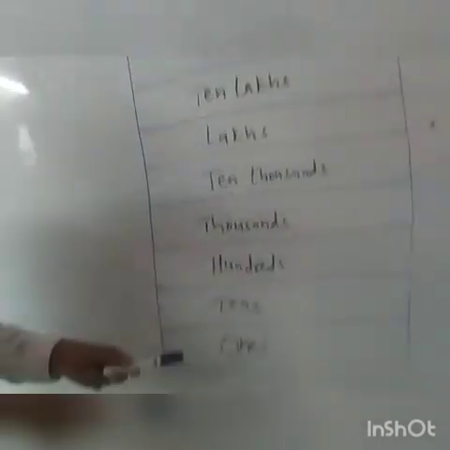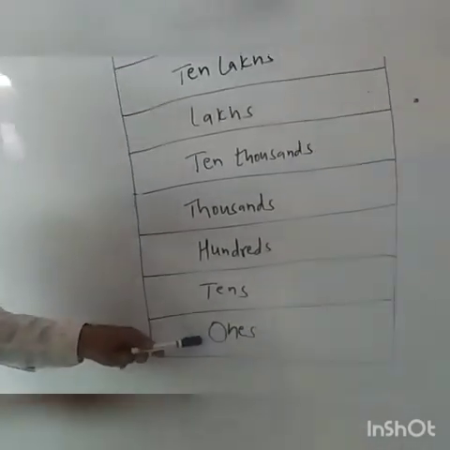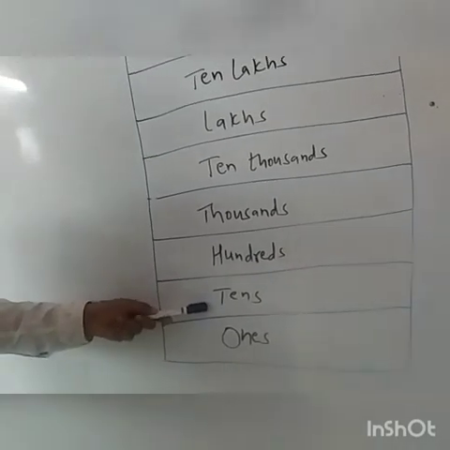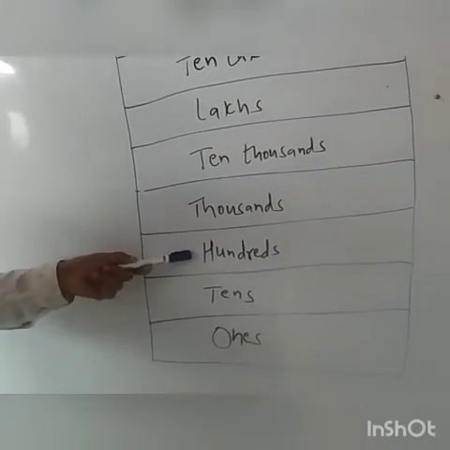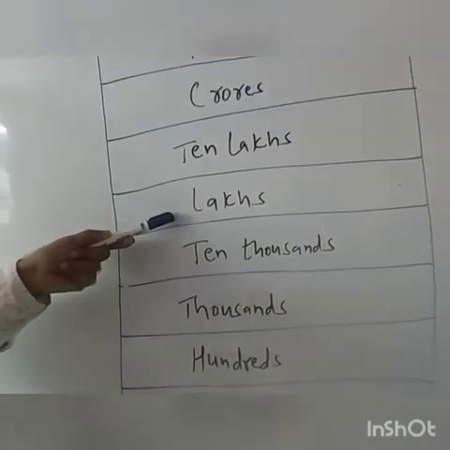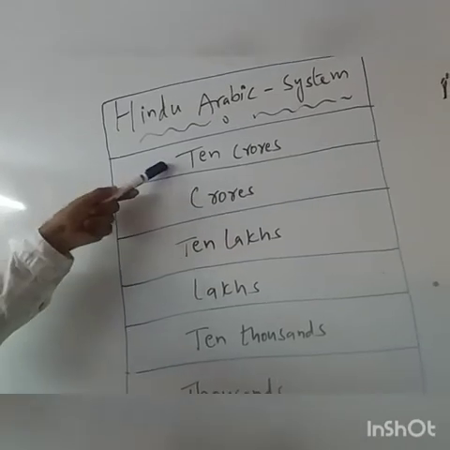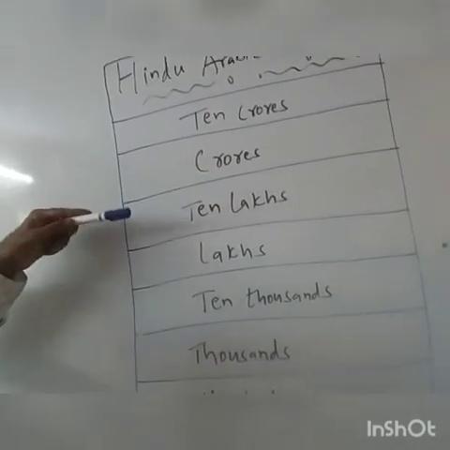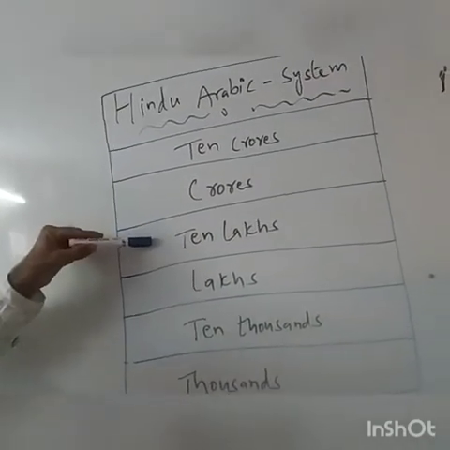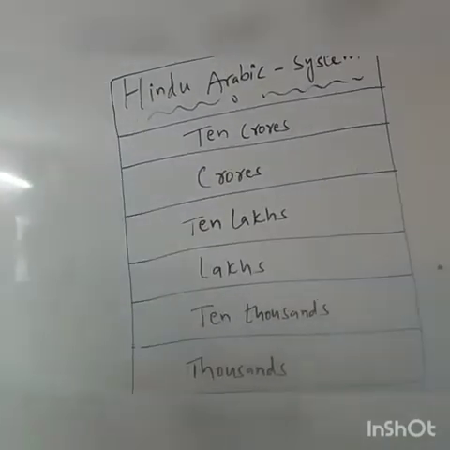Once again, in the Hindu Arabic system, we count the place values: ones, tens, hundreds, thousands, 10,000s, lakhs, 10 lakhs, crores, 10 crores. Yesterday we learned up to 10 lakhs only. Today we are going to learn up to 10 crores. I'll give small examples here.